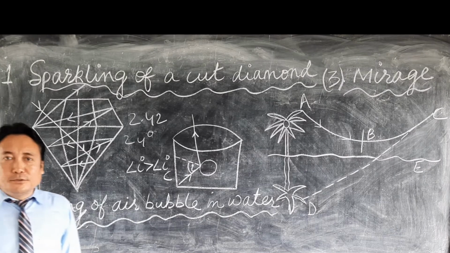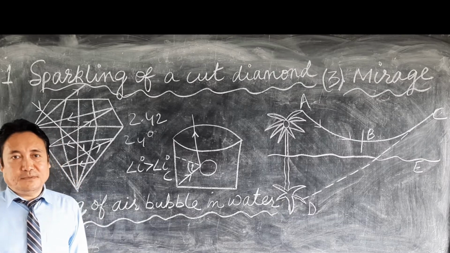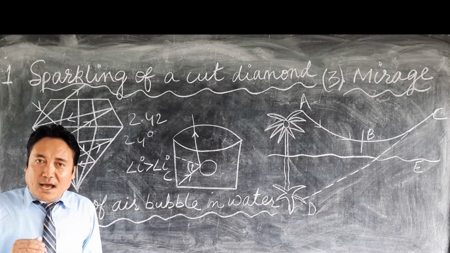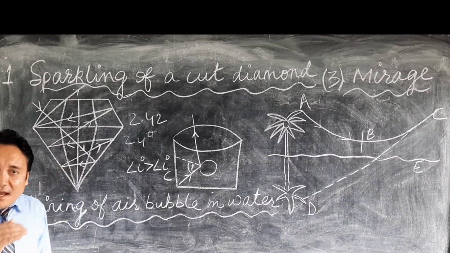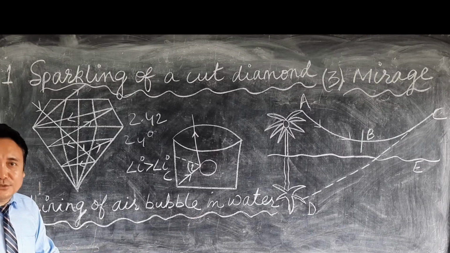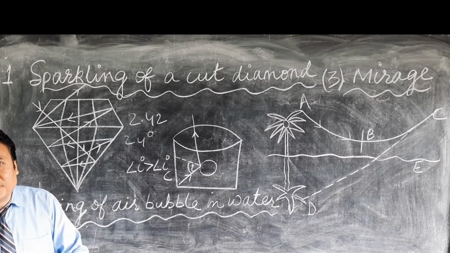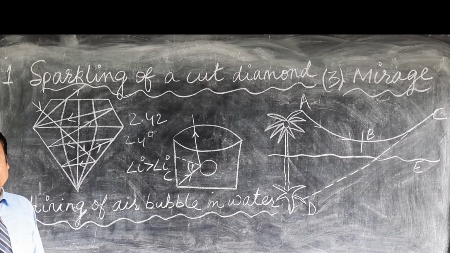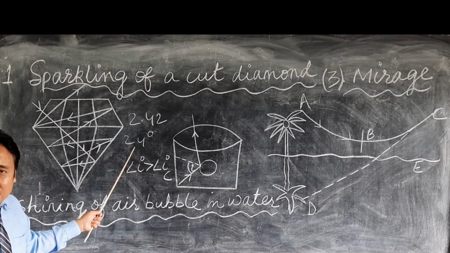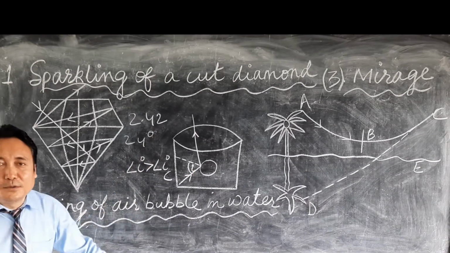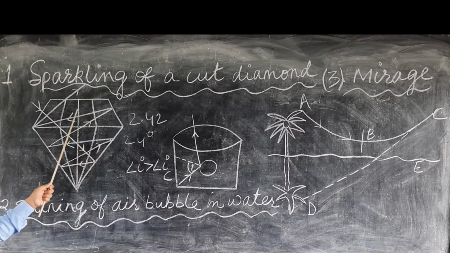Now, in order to achieve total internal reflection in a diamond, diamonds are cut in such a way that when the light enters the diamond, the angle of incidence is greater than the critical angle. When the angle of incidence is greater than the critical angle, that is 24 degrees, they follow total internal reflection in almost all the faces of a diamond.